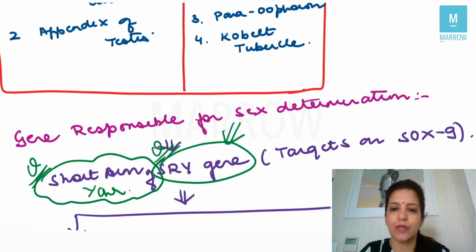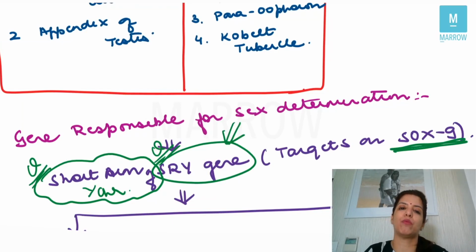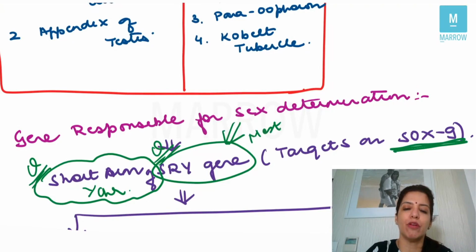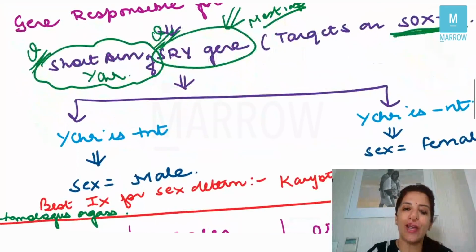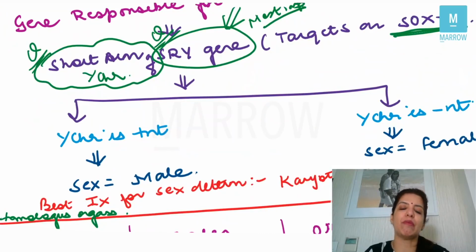Very, very important. This SRY gene will target another gene, and the target gene for the SRY gene is the SOX9 gene. But the most important gene which is responsible for sex determination is the SRY gene, which is present on the short arm of the Y chromosome. So if the Y chromosome is present, the SRY gene will be present and the sex of the baby will become male.